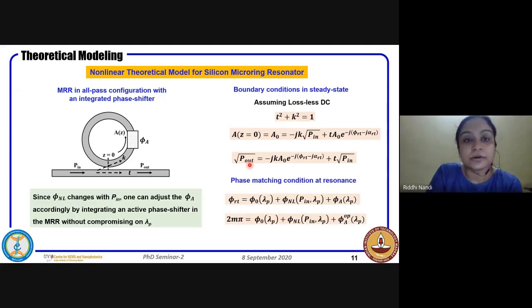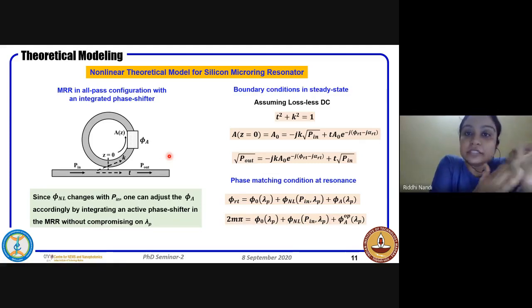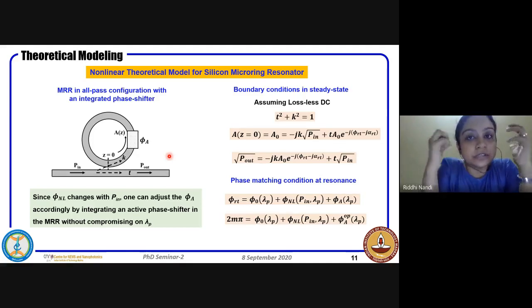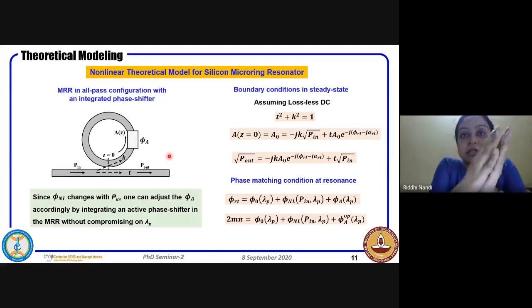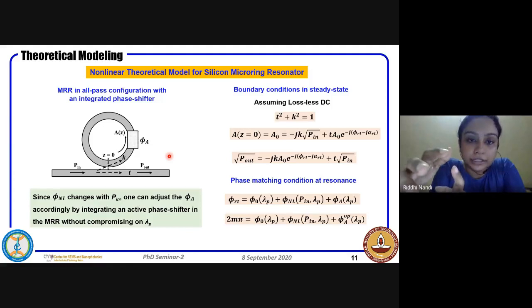Next, our point here is, till now we had two kinds of phases, that is the linear phase as well as the non-linear phase. Linear is our normal ring resonator phase, which is 2 pi by lambda n effective into L. The non-linear phase is because when you're pumping in high power, because of that the wavelength shifts and the different kind of non-linear processes, we get the non-linear phase.